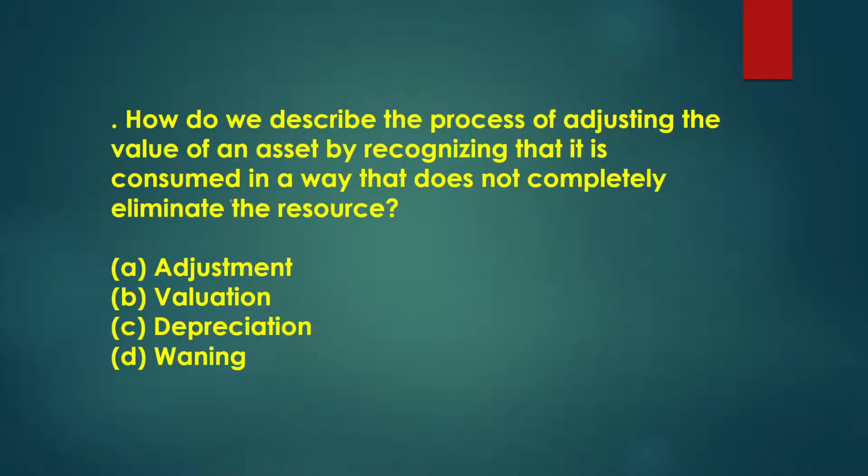Next, how do we describe the process of adjusting the value of an asset by recognizing that it is consumed in a way that does not completely eliminate the source? It is important to understand here that it does not completely eliminate the source. That is, some portion of the fixed asset is converted into an expense, or we can say it is now the expired portion, but it is not completely eliminated. That is our depreciation, whereby some portion of an asset is consumed or expired, while the resource is not completely eliminated.